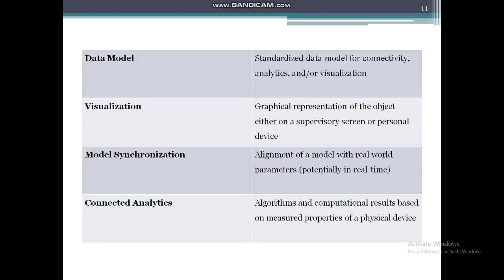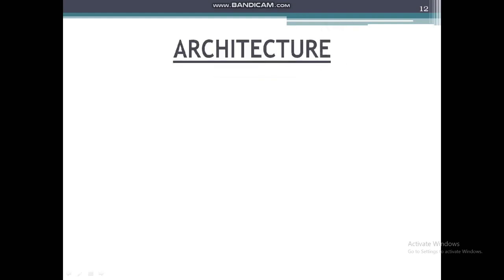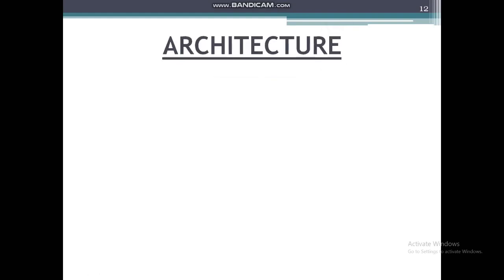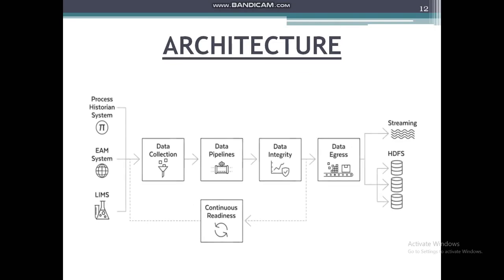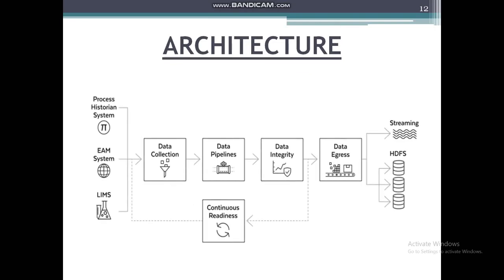Data model. A data model basically specifies various activities. Visualization. It is used to visualize the object in a graphical manner. Model synchronization, to synchronize the model with the real world. And last, connected analytics, to generate results using analytics. The next thing which we will discuss is the architecture of digital twin. This figure shows the architecture of the digital twin.